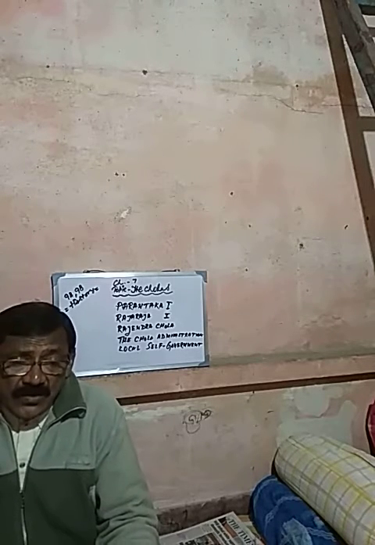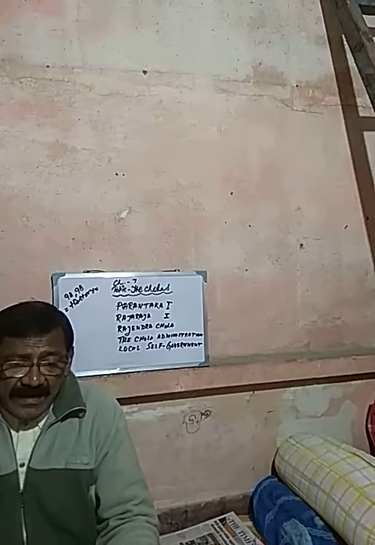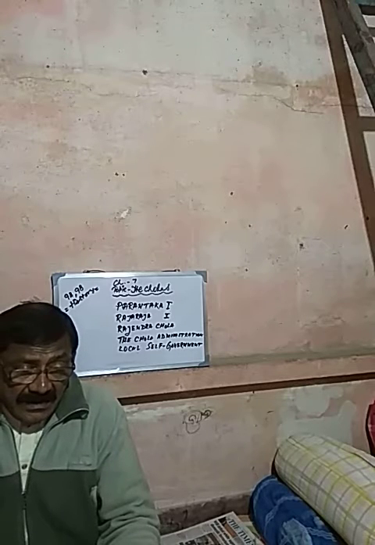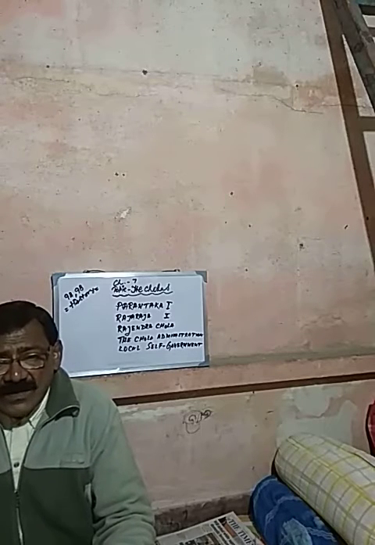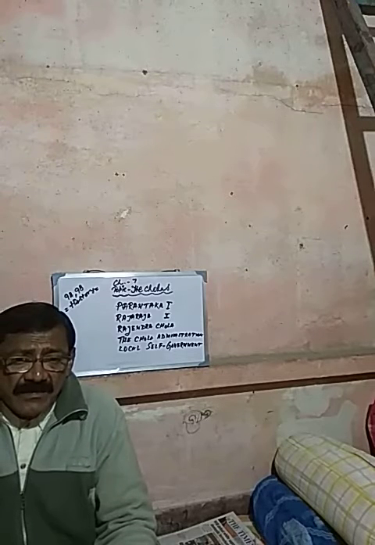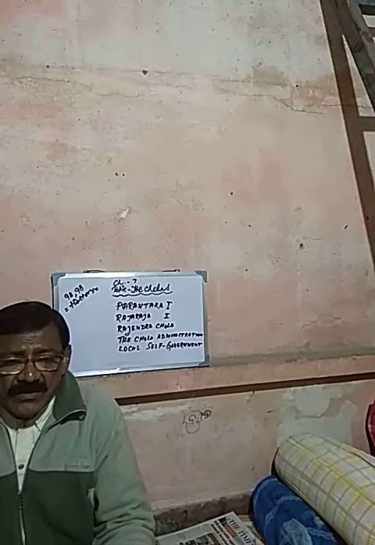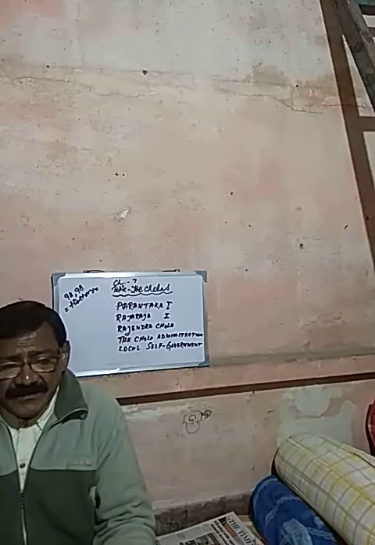Parantaka 1 ruled from 907 to 953 CE. But unfortunately, this ruler was defeated by the Rashtrakutas during the last half of his rule. So only this much information we get about Parantaka 1.